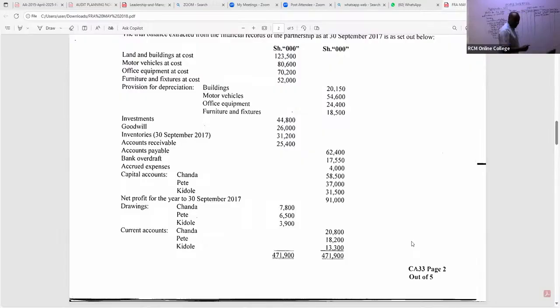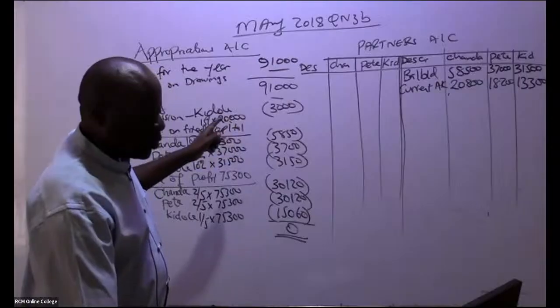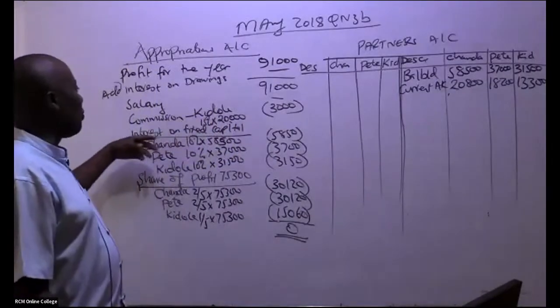2,800. We have in this case here 18,200. So we have 18,200. We have in this case, ladies and gentlemen, 13,300. Is there any other thing in this case here that we can post quite fast? So remember, now we have our appropriations account here that I would want to rub. This appropriation account will be able to show so many things.